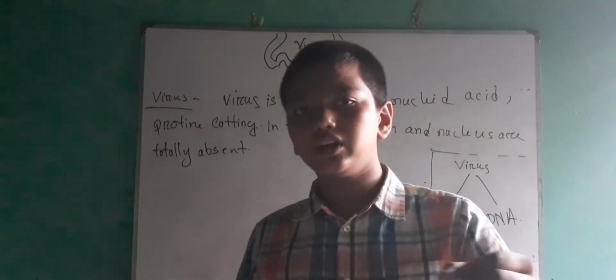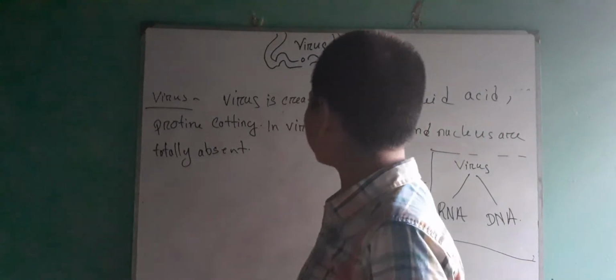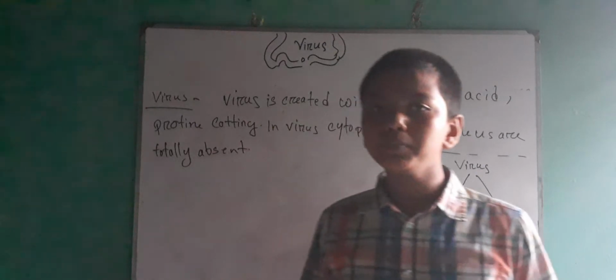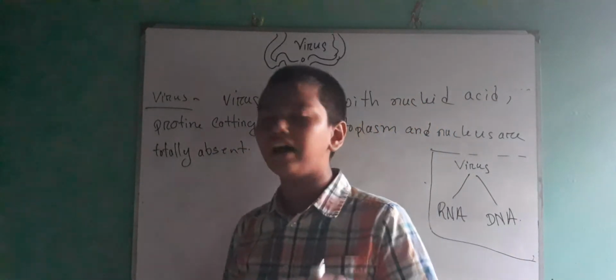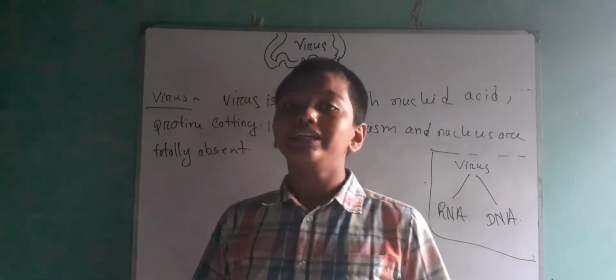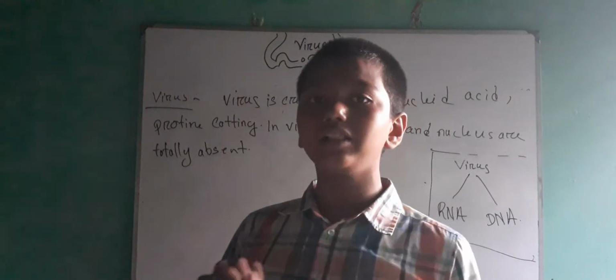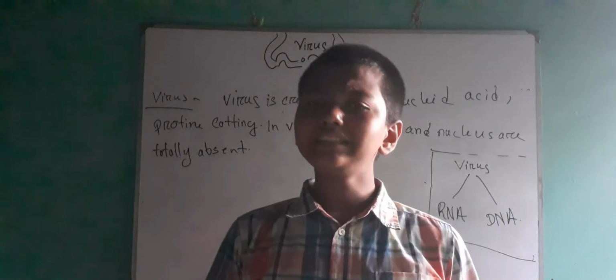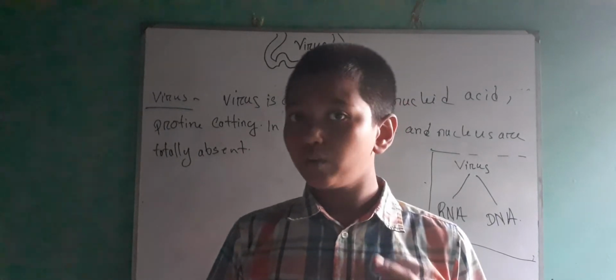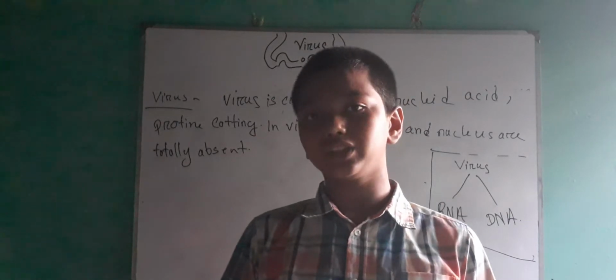Again I am saying, I think I have not said what is cytoplasm. Cytoplasm means the gel-like structure outside the nucleus.